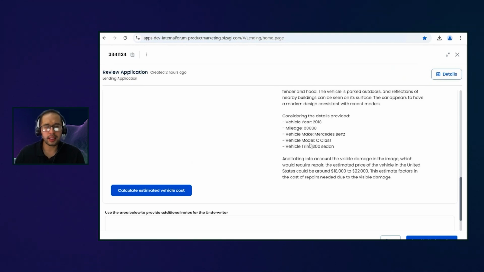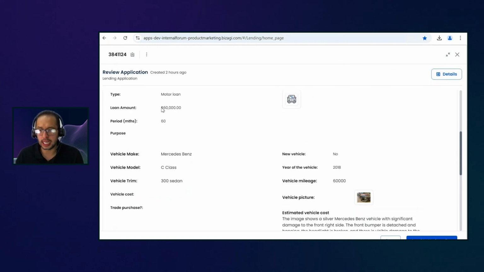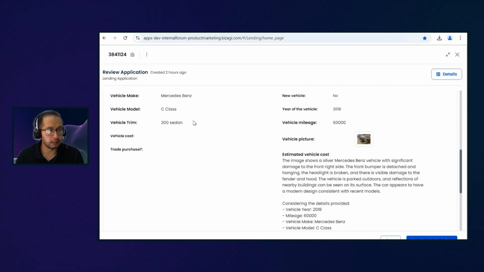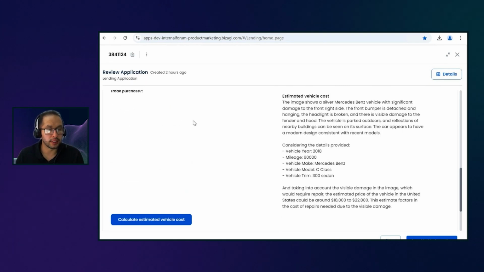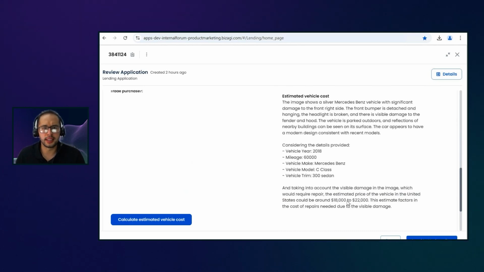So now with this information, David can make a much better decision. It's like, okay, if this customer was asking for 60 grand, this was too much. Probably that would be the cost of the car if it were completely new or didn't have an accident. So now I can change the decision and say, I don't want to give this customer 60 grand. Probably I am just going to give 20 grand or something like that.